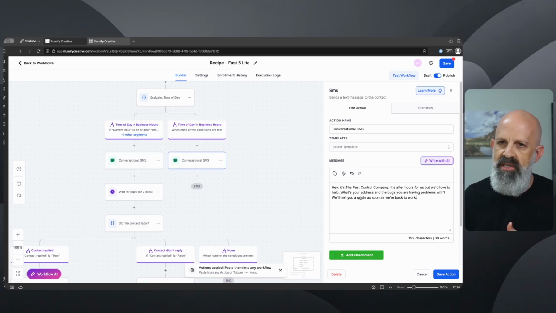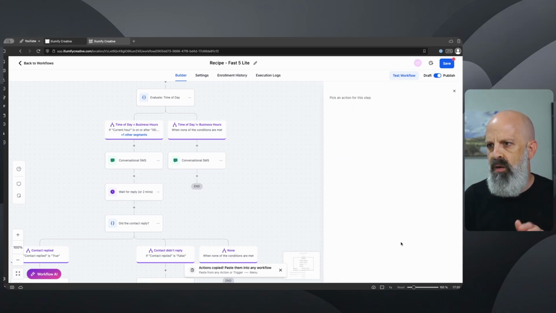to engage in a conversation, even if they are opting in, becoming a lead during the middle of the night or anytime after hours. So that's what we want. We're going to save action.